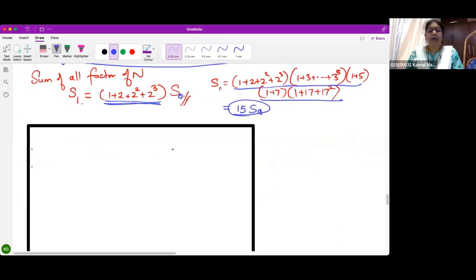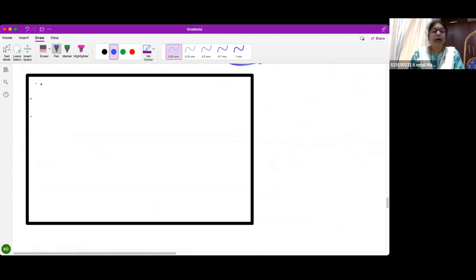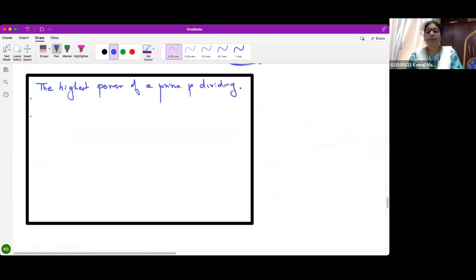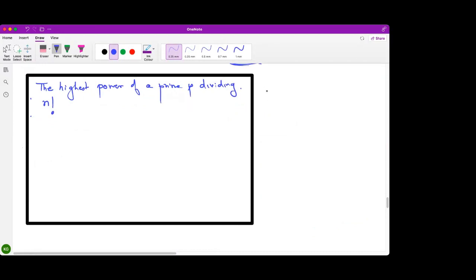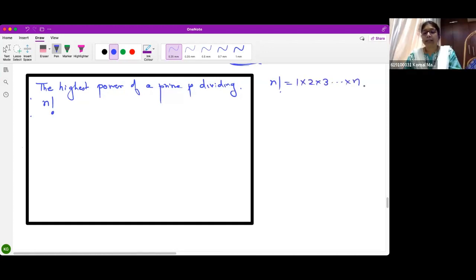Now next, this thing I can't prove for you. You need to take the formula. The highest power of a prime p dividing n factorial. Do you know what factorial is? N into n minus 1 into n minus 2, like 1 into 2 into 3 up to n is called factorial.